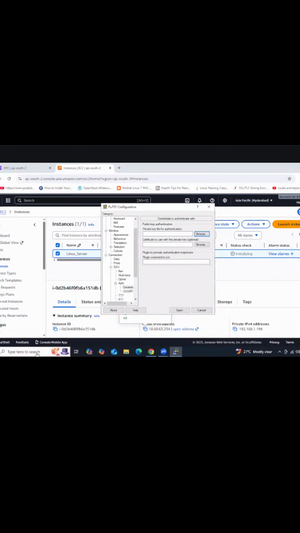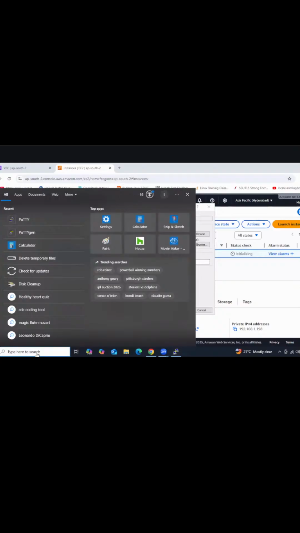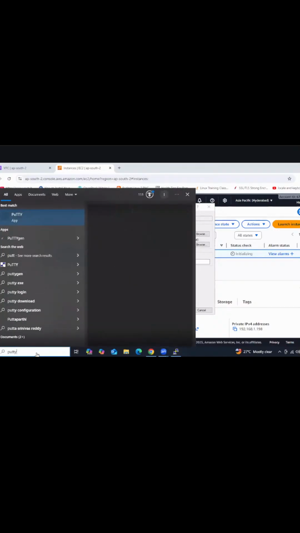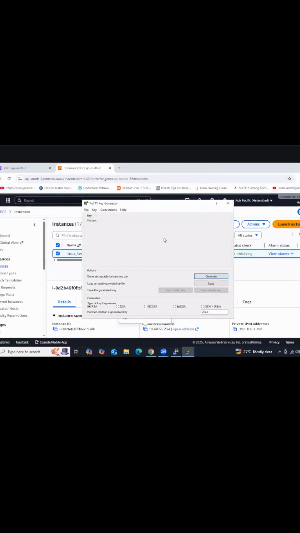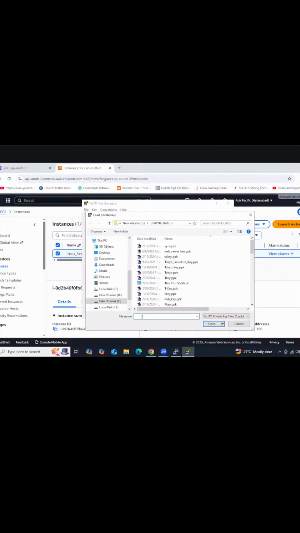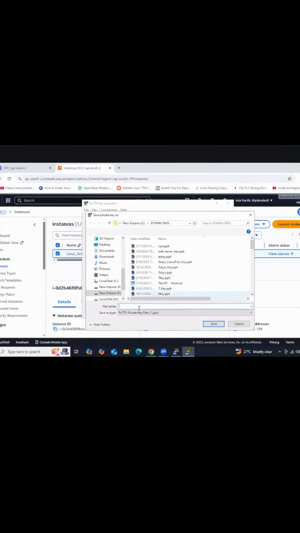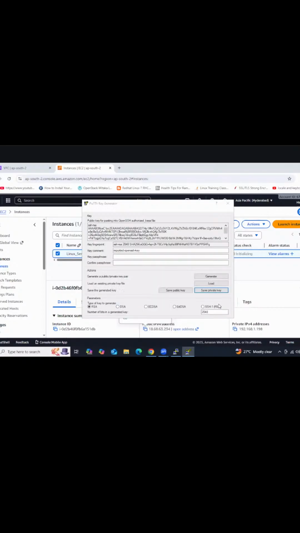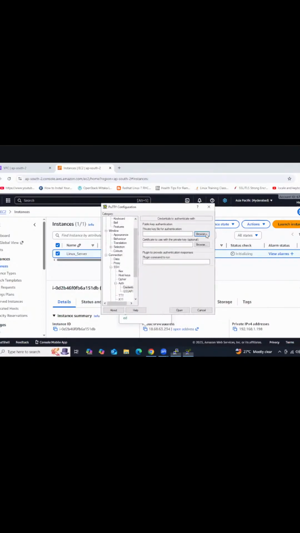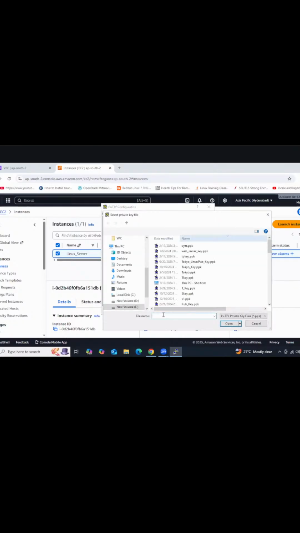We'll do one thing. We'll convert the S1 PEM key into PPK. How to convert? Puttygen. Launch Puttygen and then convert the S1 PEM key into PPK. Save, close, then browse.